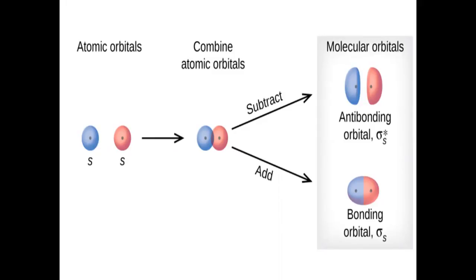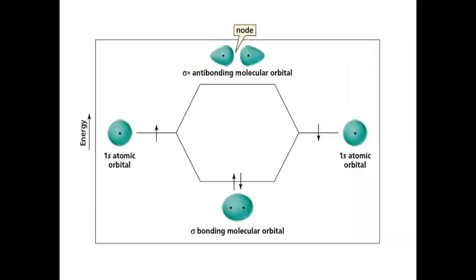The maximum capacity of a molecular orbital is 2 electrons with opposite spin. This can be better understood by this. Here, this is the 1s orbital of a hydrogen atom, and this is the 1s orbital of another hydrogen atom. Each hydrogen atom has only one electron.